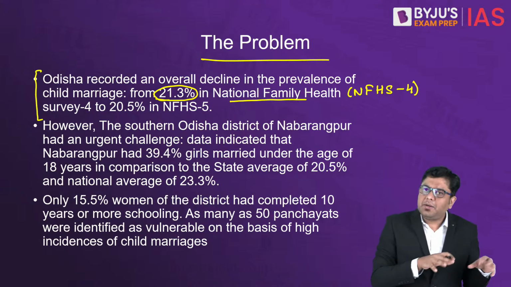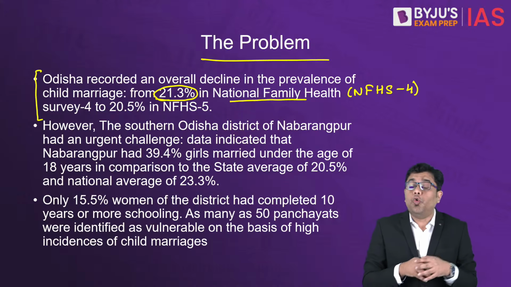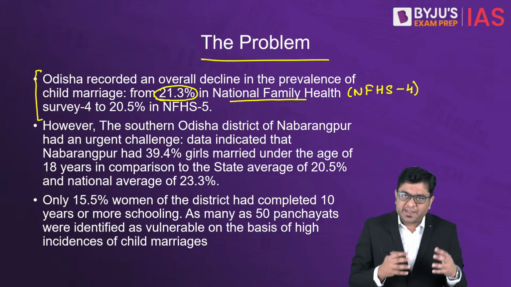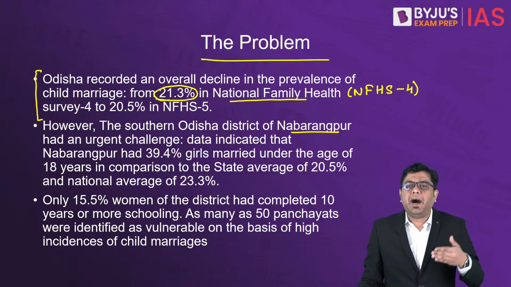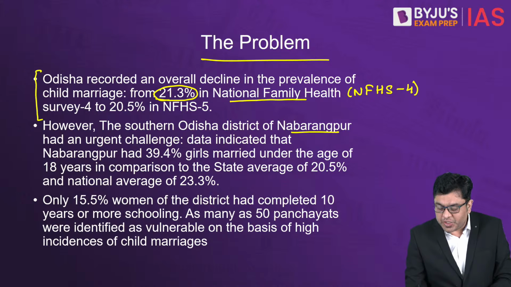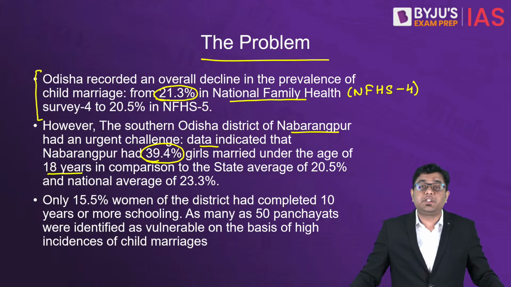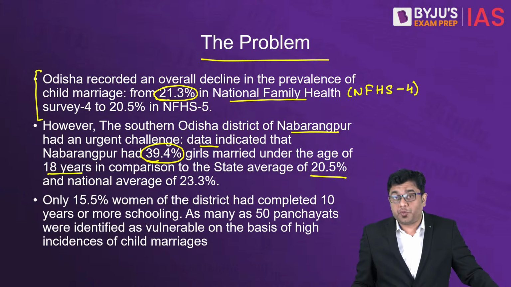However, that reduction is not uniform in the entire state of Odisha. In the southern part, the district of Nabrangpur, which slightly lags behind in terms of developmental parameters, had an urgent challenge. The data indicated that close to 39.4% of girls were married under the age of 18 years, in comparison to the state average of 20.5% and the national average of 23%.